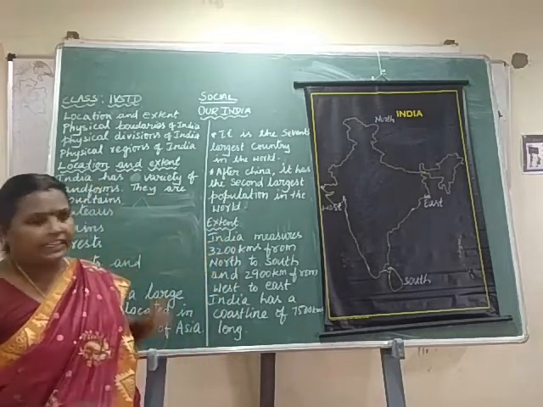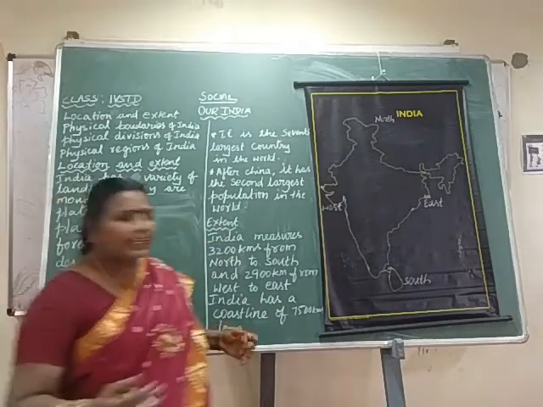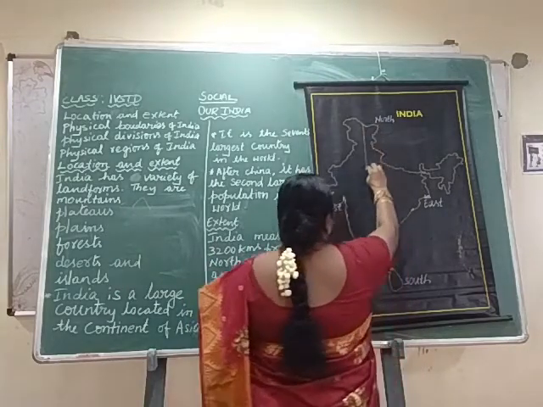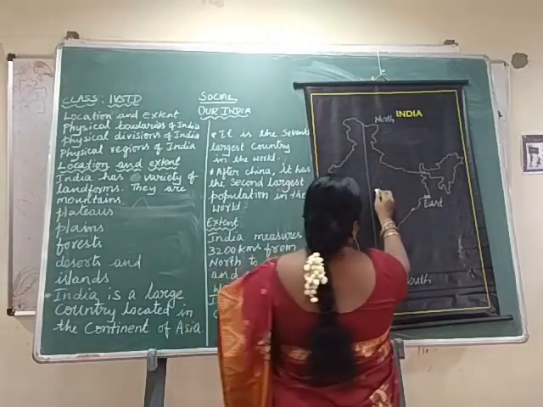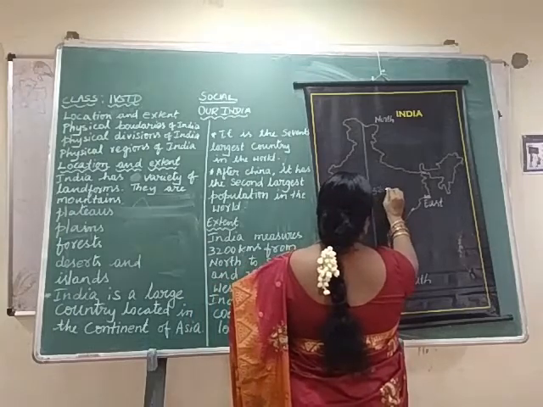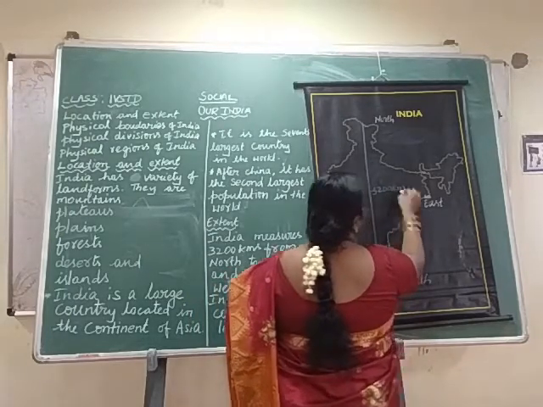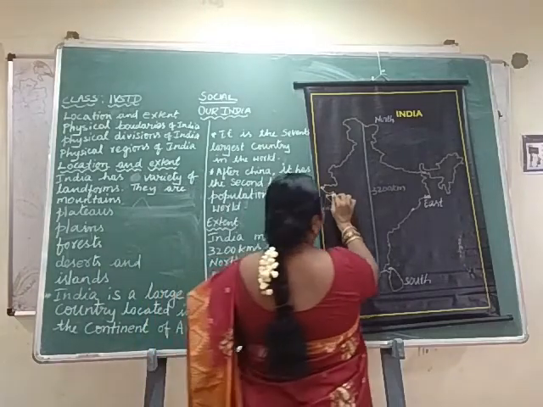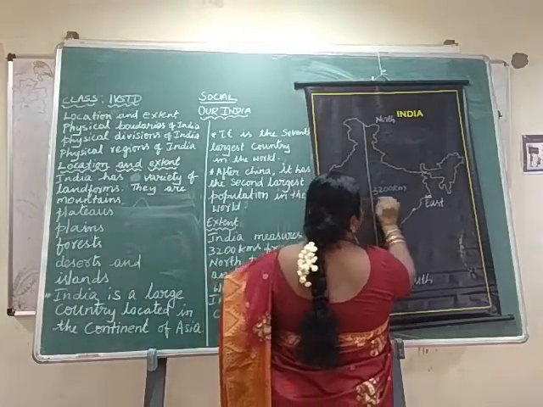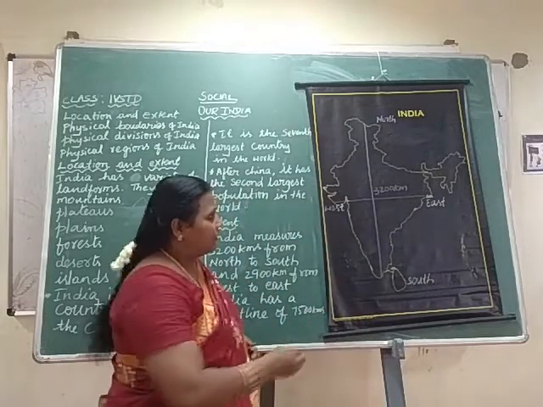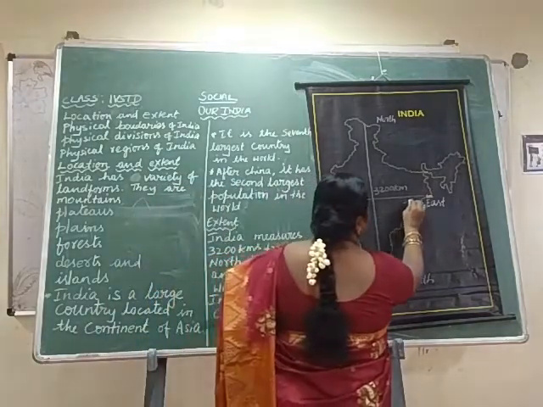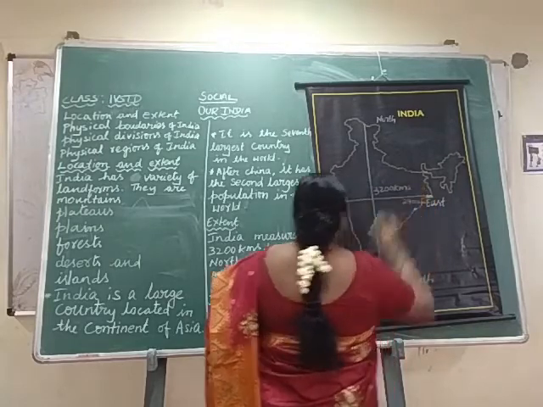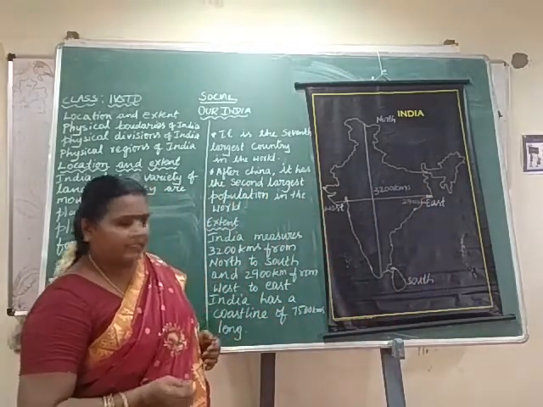Next, extent. India measures 3,200 kilometers from north to south, and 2,900 kilometers from west to east.